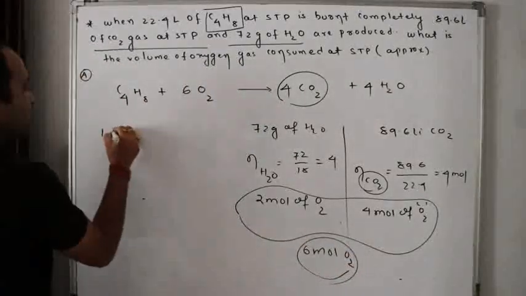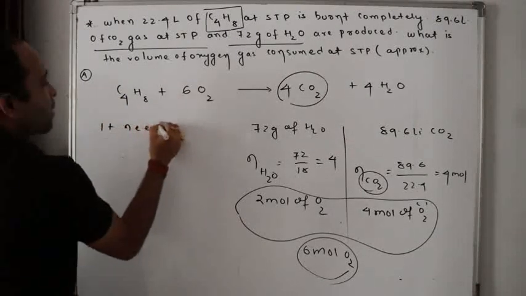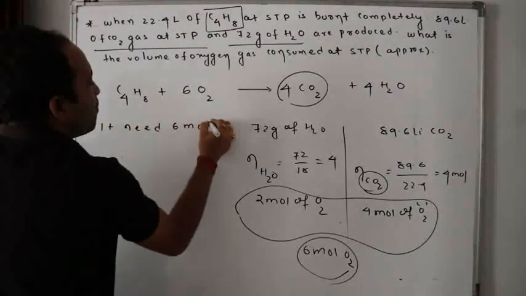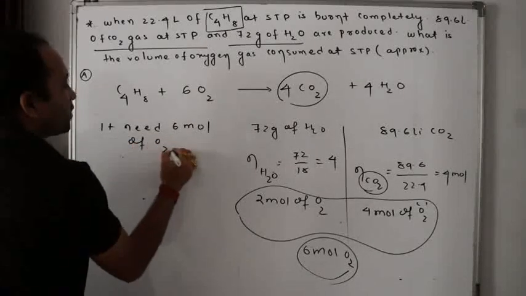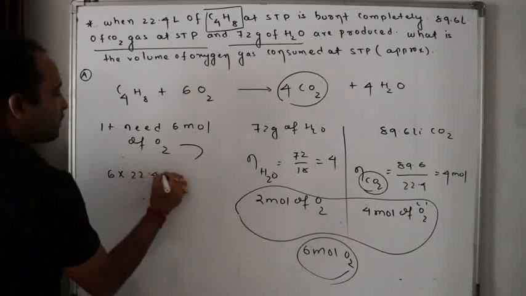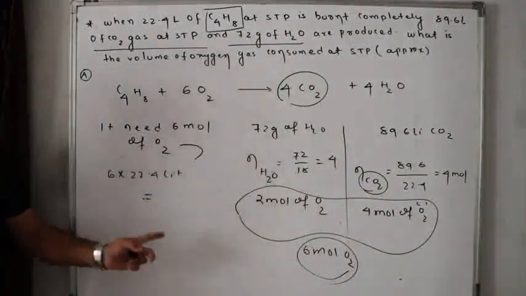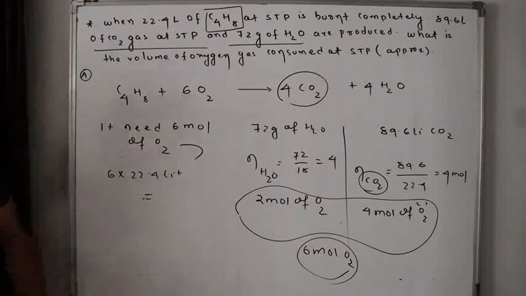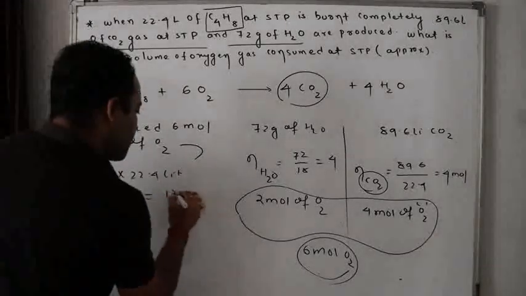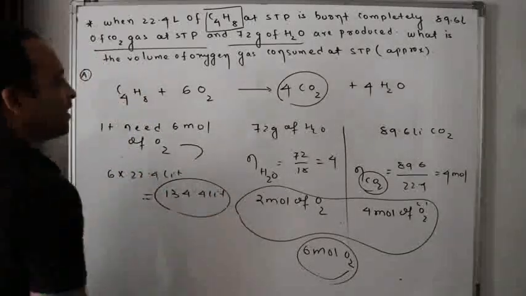So it needs 6 moles of oxygen. It means how much? 6 into 22.4 liters. Please multiply, it is approximately 134.4 liters. This is the amount of oxygen required.